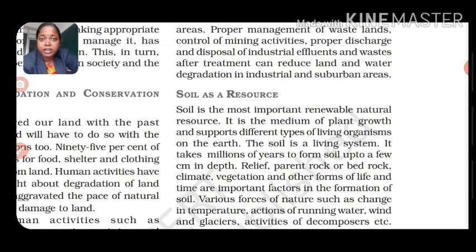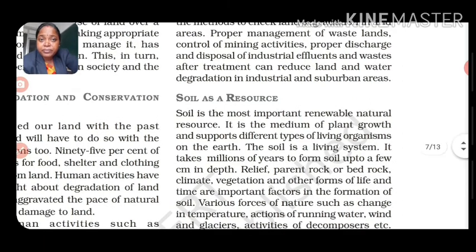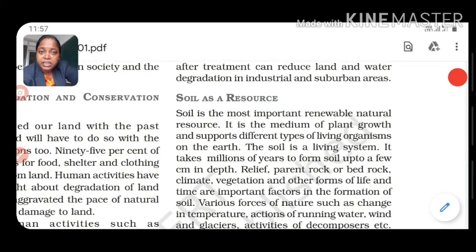Those are number 1 relief, number 2 parent rock, number 3 climatic conditions, number 4 vegetation conditions, and number 5, the main factor, time. Again, let's discuss that: relief features, climatic conditions, vegetation types, time, and parent rock, or you can say the bedrock also.